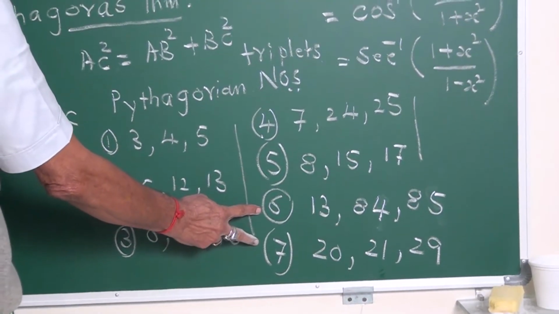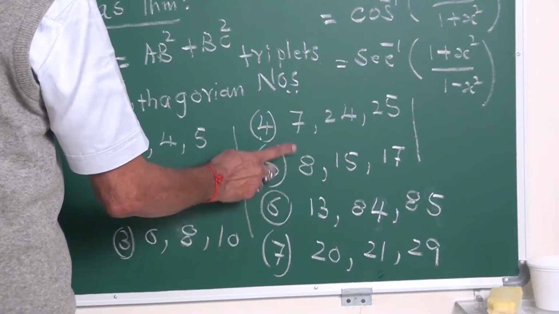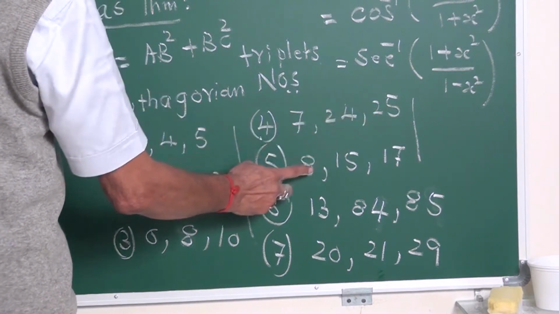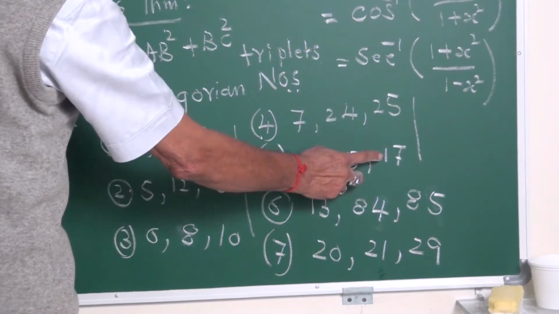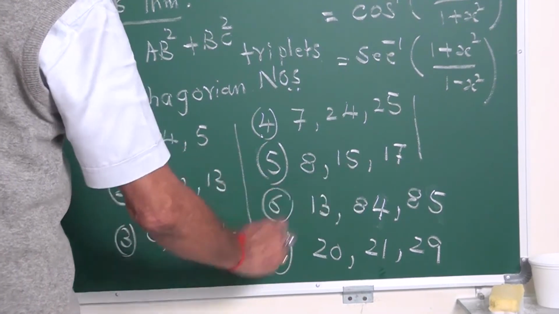And you must remember these two also: 13, 84, 85, and 20, 21, 29.